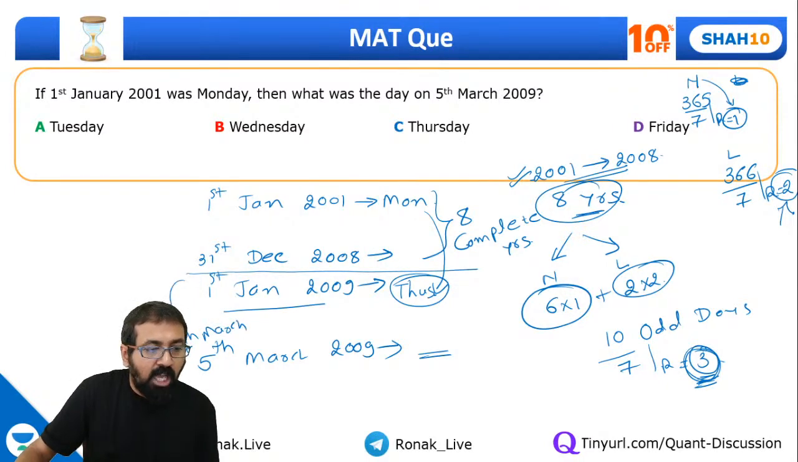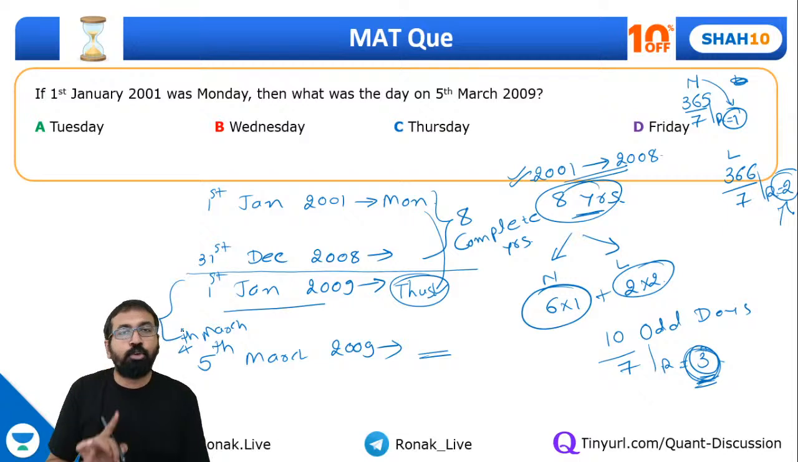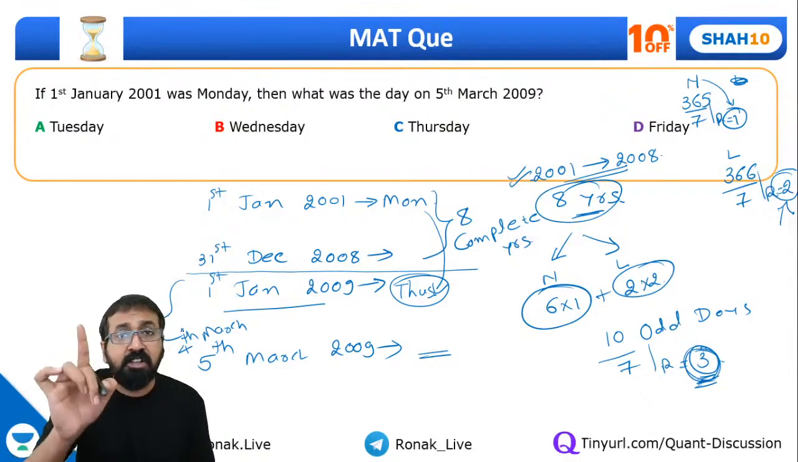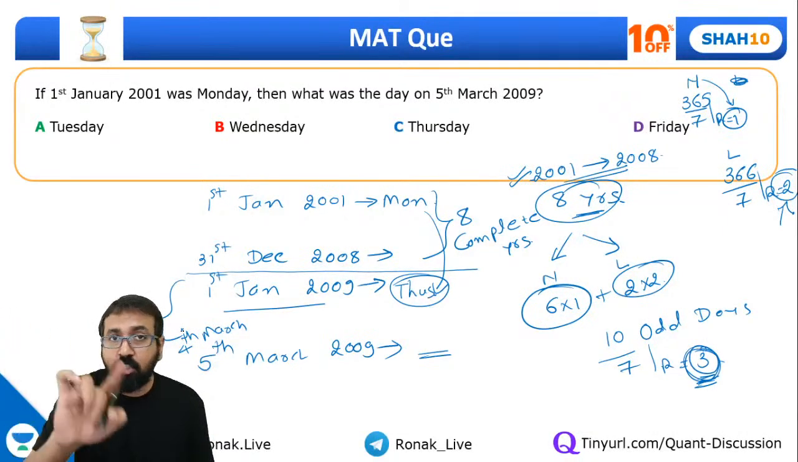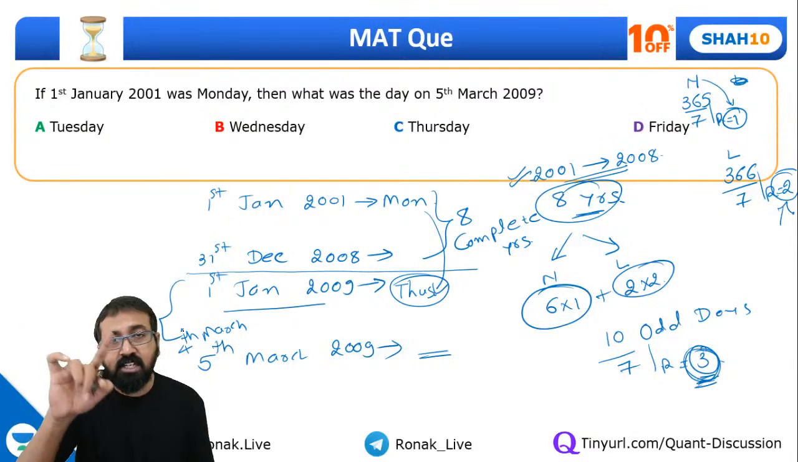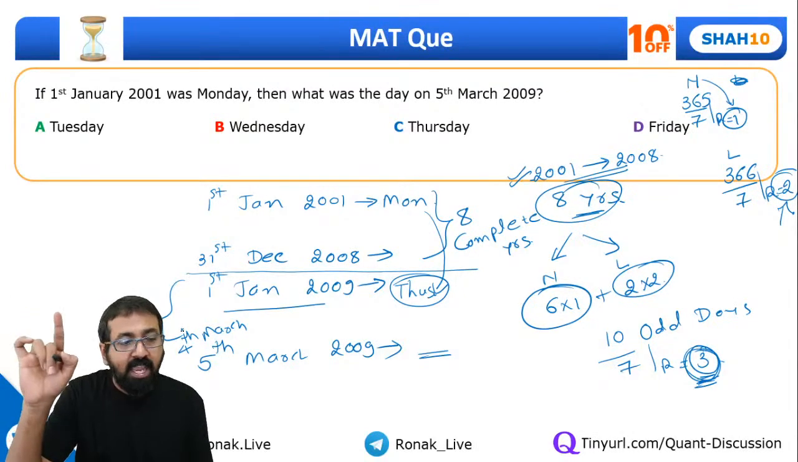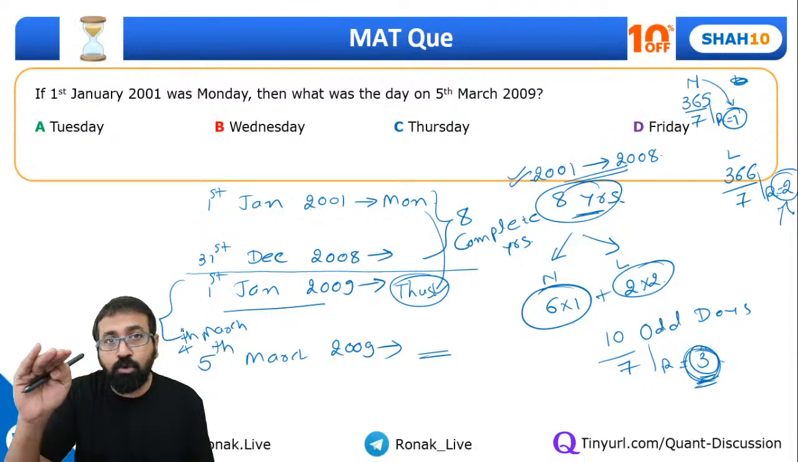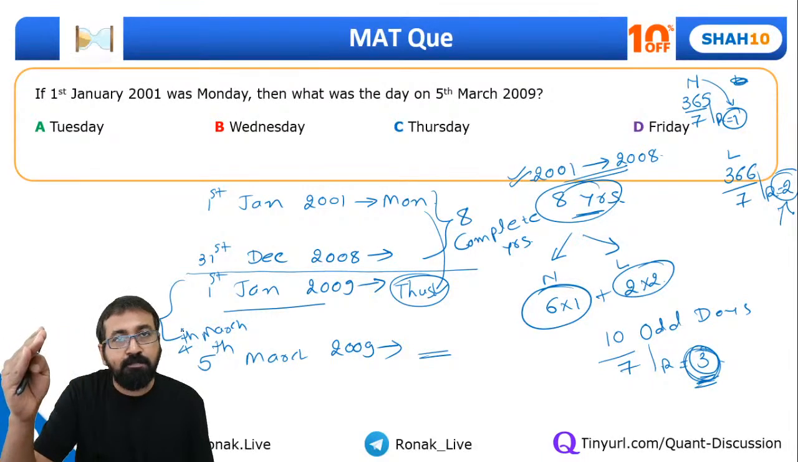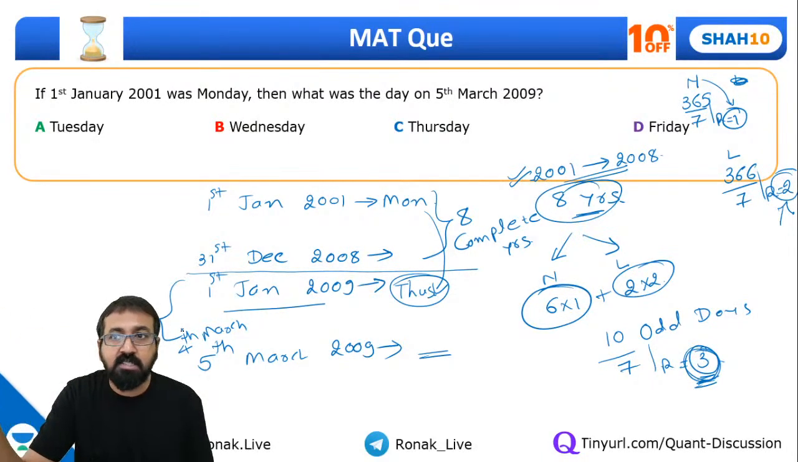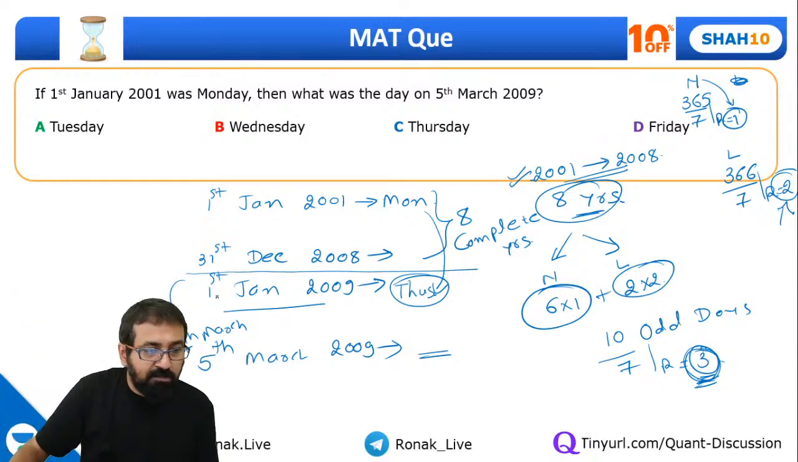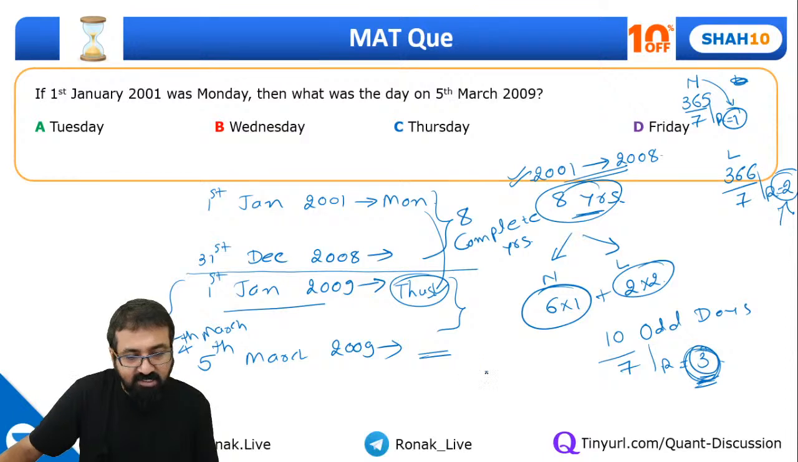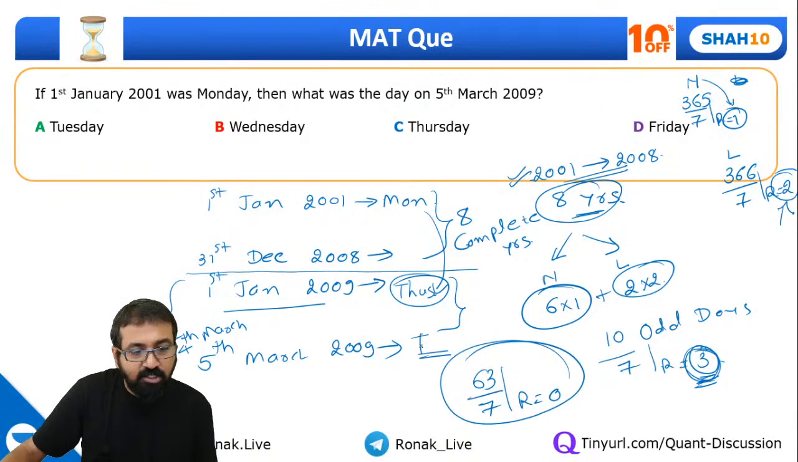Now guys, tell me how many days are there from 1st Jan to 4th March? Complete Jan month, that means 31 days. Then complete Feb month, and it's a non-leap year 2009, so 28 days. 31 plus 28 is 59. And 4 days of March, because we need to do calculation up to 4th March, so 59 plus 4 is 63. This is a period of 63 days. 63 divided by 7, remainder is 0. That means this has to be Thursday. Same. So my answer is option C.